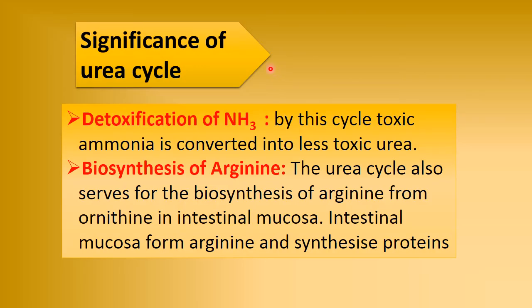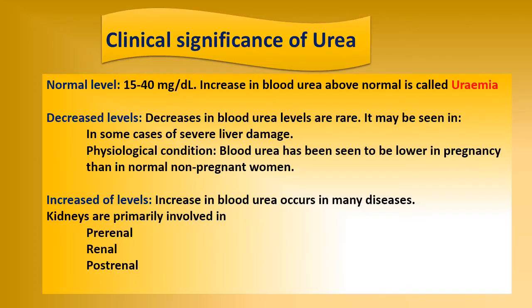Then the significance. There are two: detoxification of ammonia, where highly toxic ammonia is converted into less toxic urea, and biosynthesis of arginine. Arginine is a very important amino acid, so it is synthesized during the urea cycle.